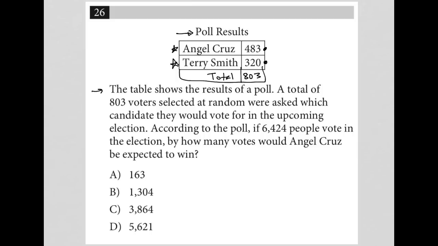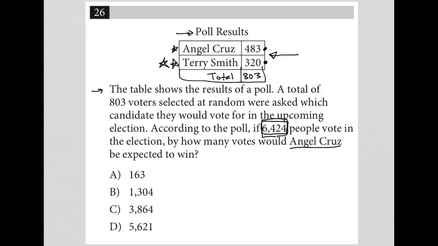A total of 803 voters selected at random were asked which candidate they would vote for in the upcoming election. According to the poll, if 6,424 people vote in the election, by how many votes would Angel Cruz be expected to win? All right, so we need to use this information to figure out how many votes we think Angel Cruz would get out of these 6,424 votes, and how many votes Terry Smith should get out of those 6,424 voters, and then we can calculate by how much Angel Cruz would be expected to win.